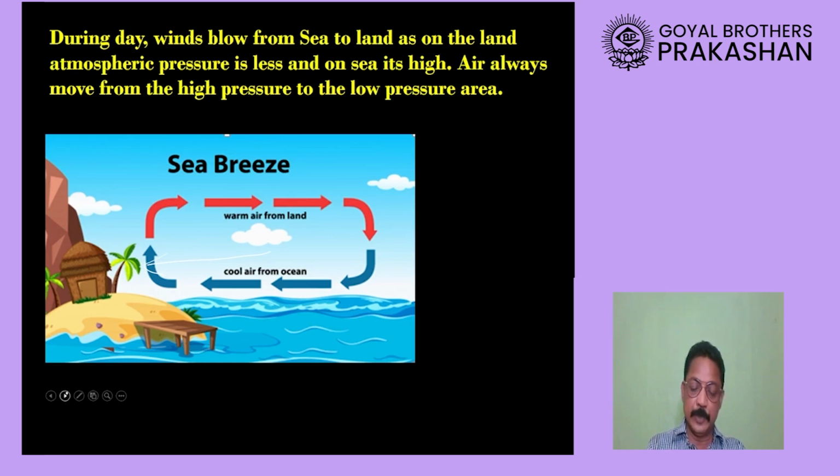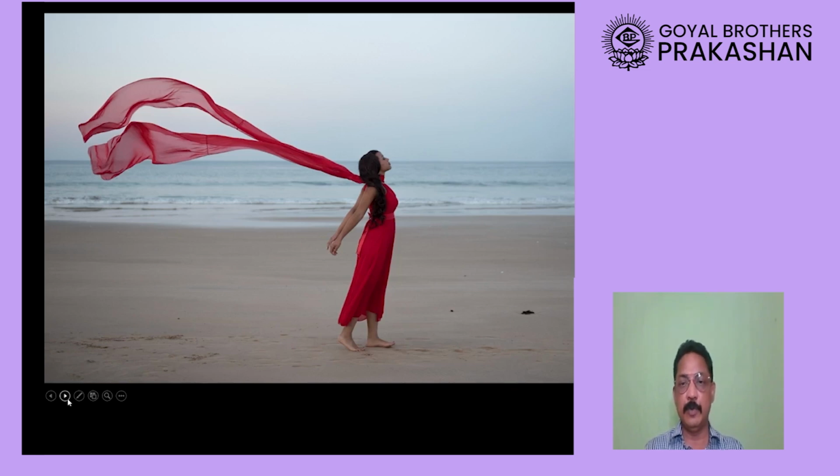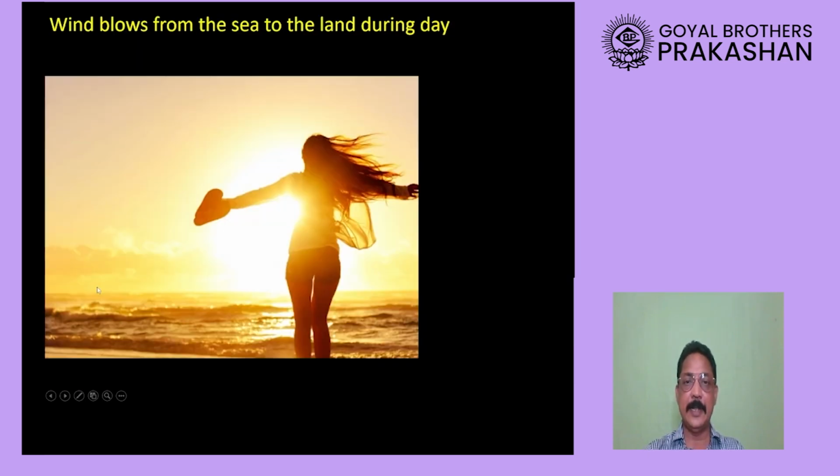At the same time, what is going to happen at night? Okay, now let us look at this before we go further. You can see there one lady standing near a seashore. Okay, observe her carefully. Where do you see her dupatta, her cloth flying? You are right, it is flying away from the sea. That means wind must be blowing from the sea towards the land. This is what we call by the name sea breeze. Okay, so during daytime, sea breeze is blowing from the sea towards the land. I hope this point is clear.